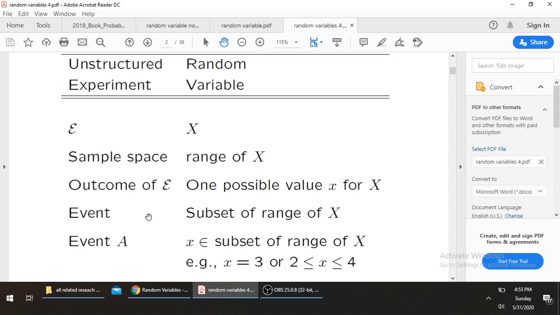Then we have an event. It is a subset of the range of X, and if we have an event A, then X belongs to a subset of the range.